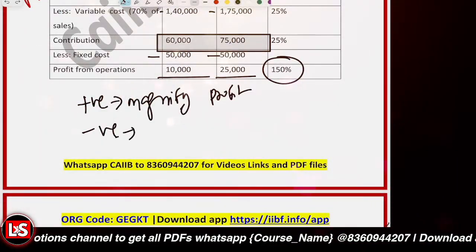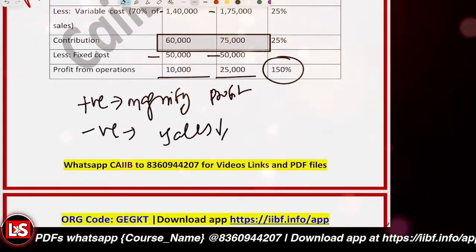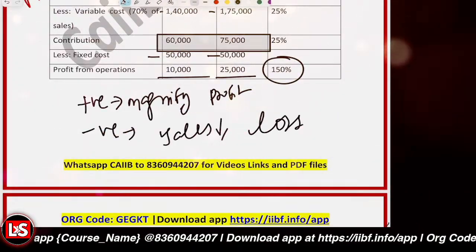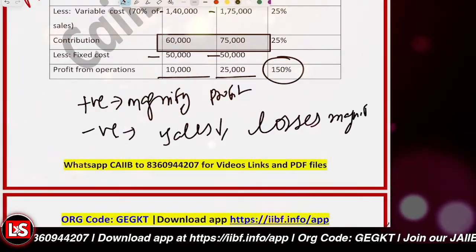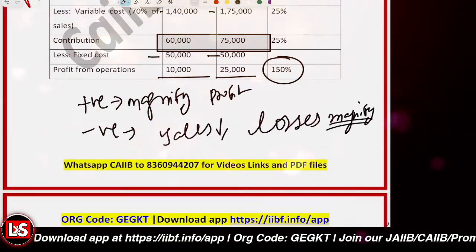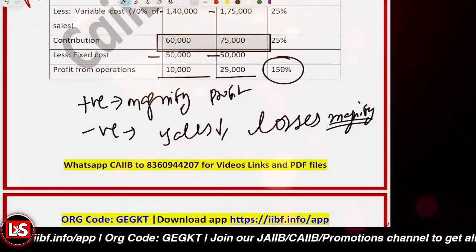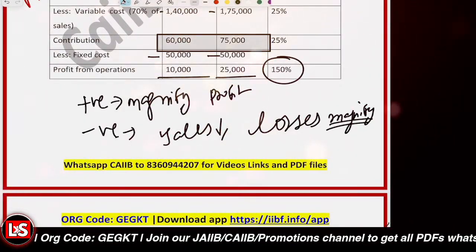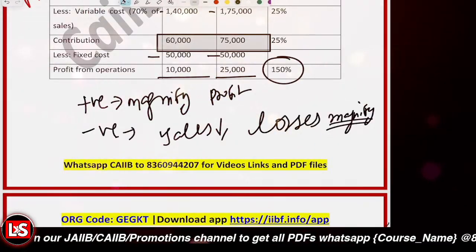If the sales are decreasing, then the losses magnify, right? Clear with it so far? I hope that you must have understood the point so far. It's quite an important one.